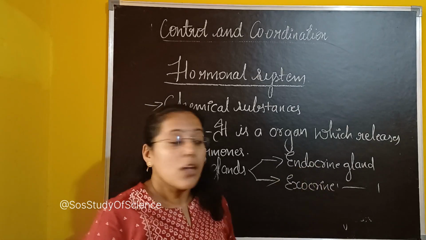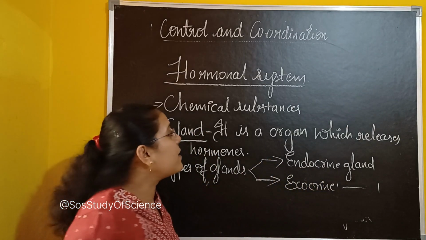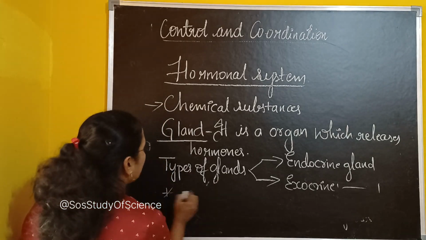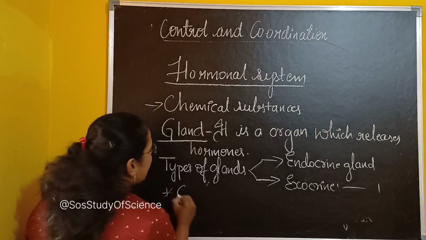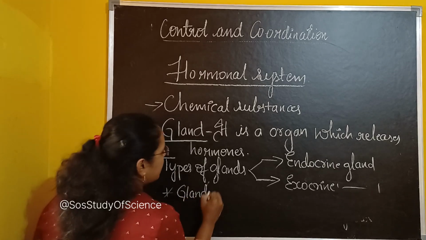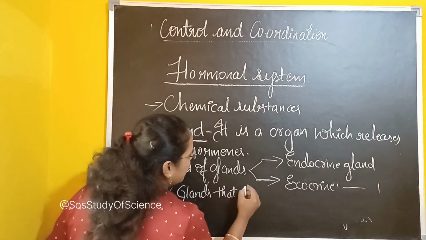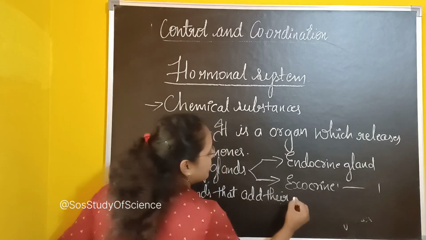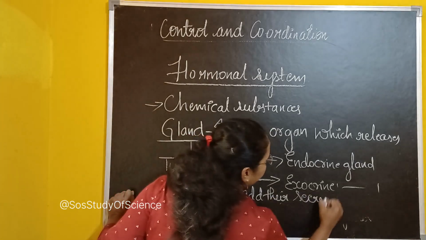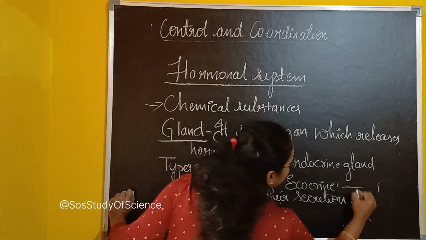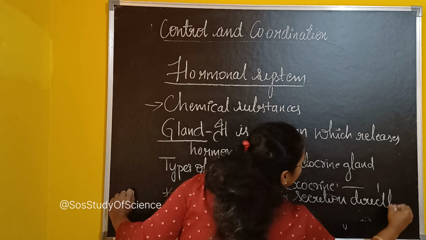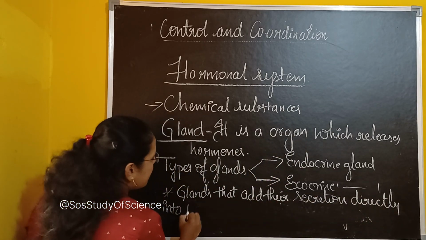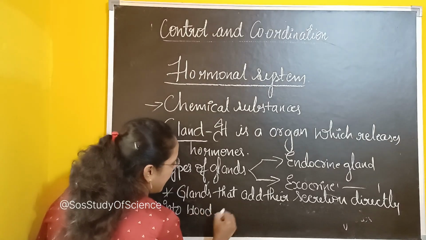Note down the definition also. What is an endocrine gland? Glands that add or release their secretion directly into the blood are called endocrine glands.